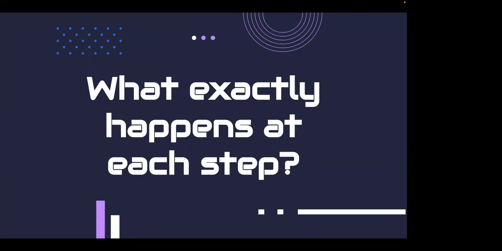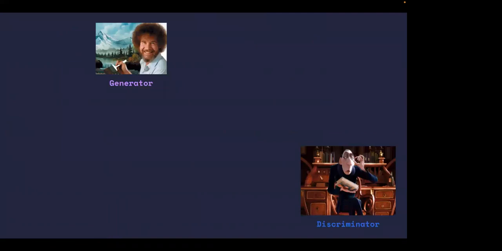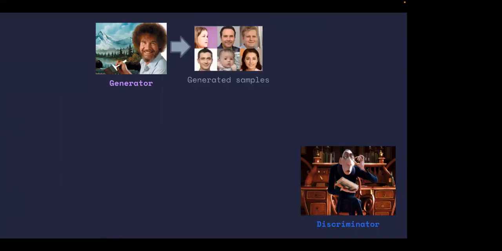All right, cool. So we want to have these two things battle it out and make each other better. And the question is, how does that work? So we have our generator and we have our discriminator. The first thing we want to do is create some generated samples, right? We want the generator to make some images. At the beginning, the generator is going to be terrible, because it's essentially just going to paint random garbage since it doesn't know anything. And that's okay. Over time, it'll get better. But we want it to create some generated samples to the best of its ability.